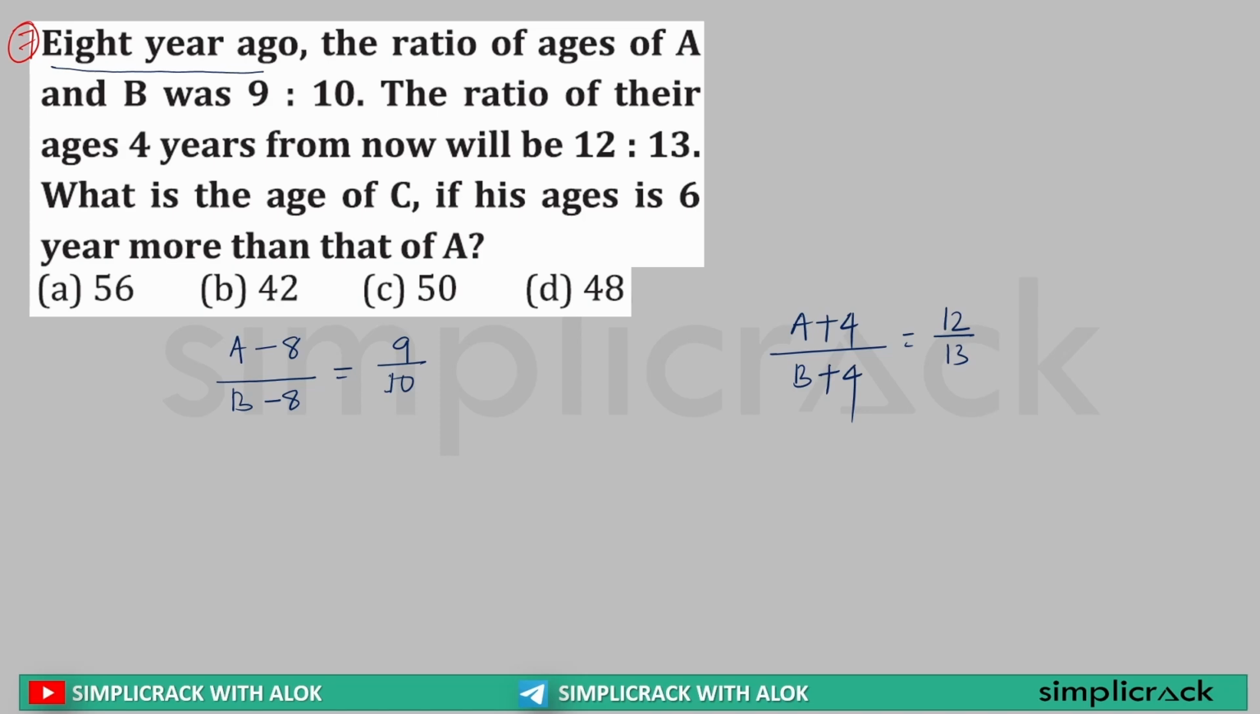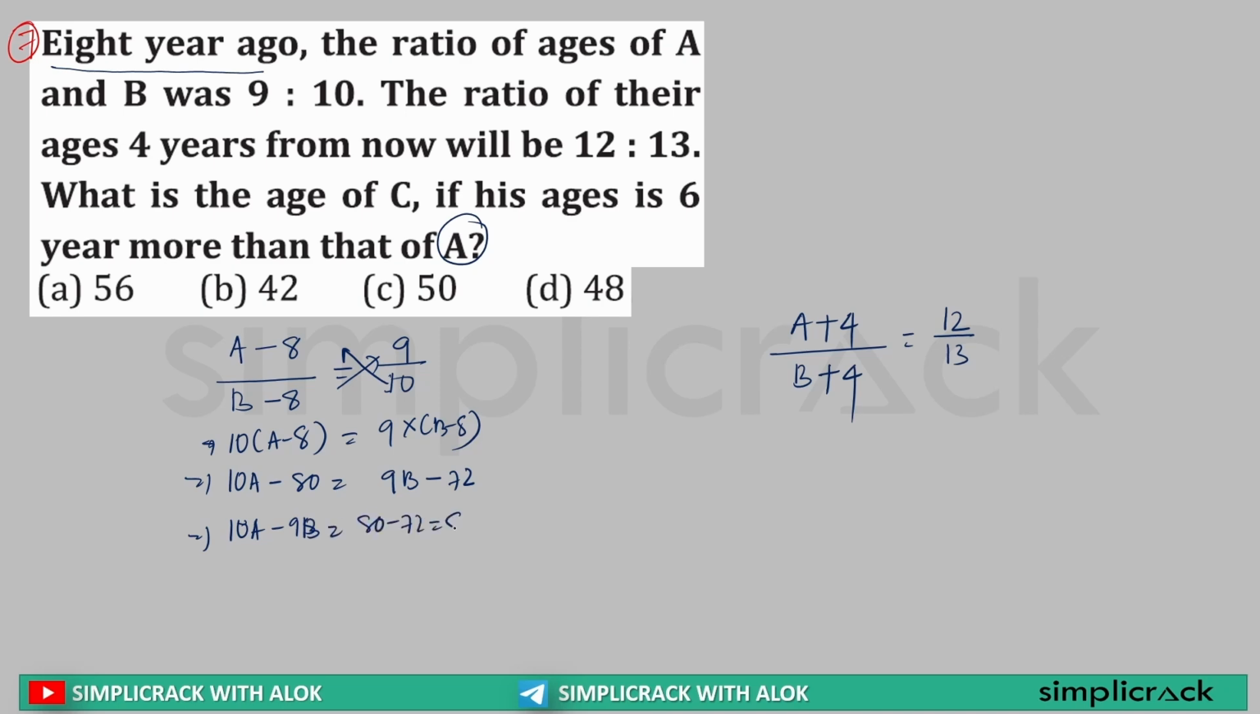Clear? Now what is the age of C? His age is 6 years more than A. So now what I need to do? I need to find the age of A. Okay. Now I will simply cross multiply here. Sir, 10 into (A minus 8) is equal to 9 into (B minus 8). Sir, this can be further written as 10A minus 80 is equal to 9B minus 72. Sir, this can be further written as 10A minus 9B is equal to 80 minus 72 is equal to 8.